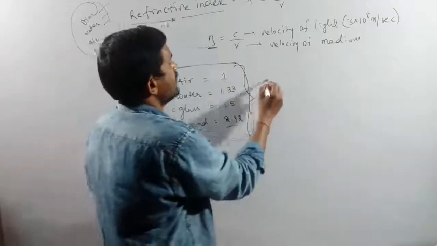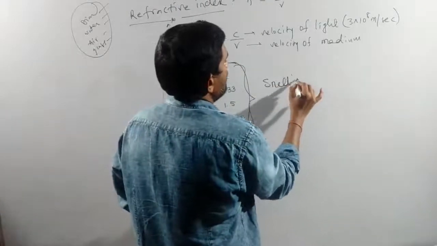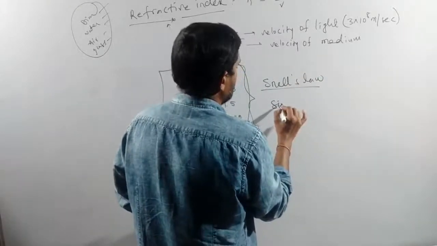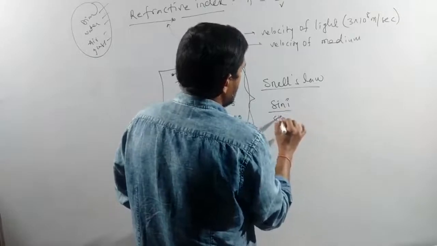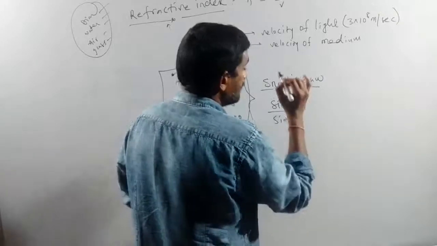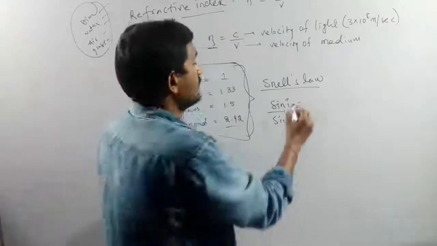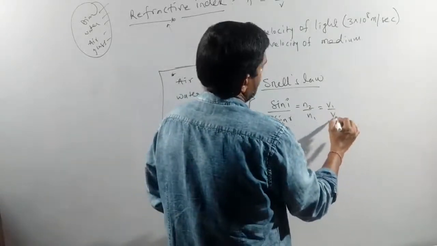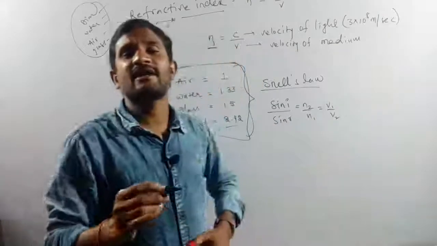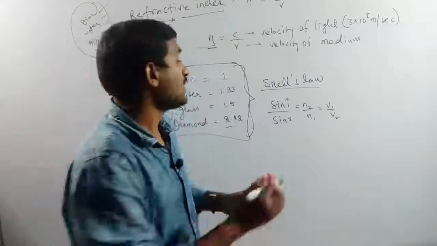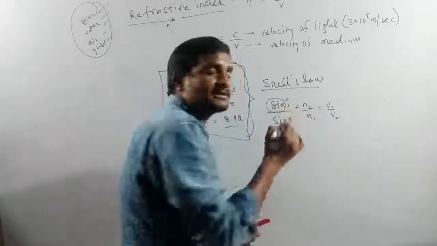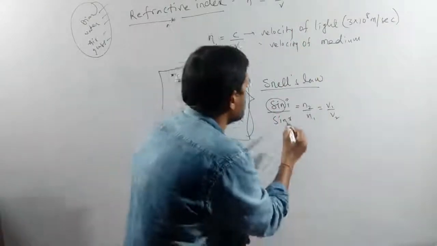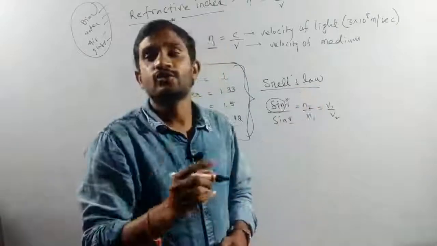What is Snell's law? Sin I by sin R is equal to N2 by N1, that is equal to V1 by V2. Here sin means sin theta, which we use for any angles. Here I means incident angle, R means refracted angle. Don't be confused.